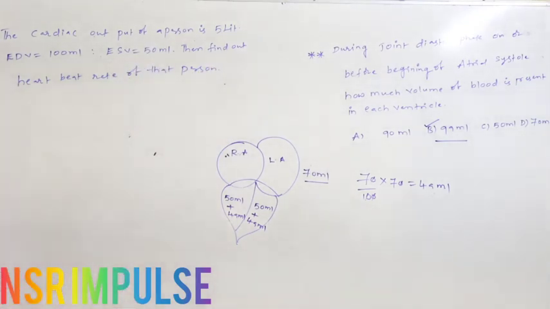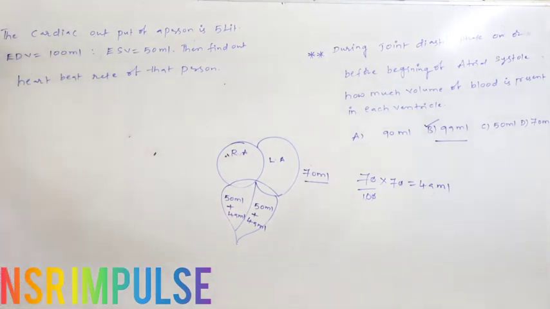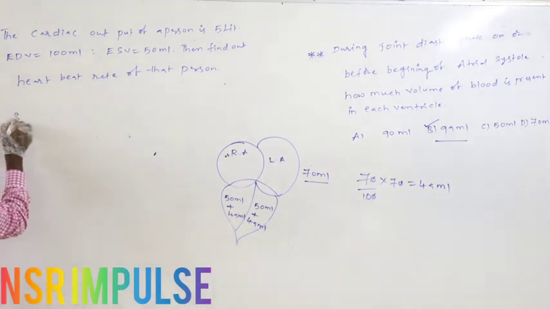This question was given in the 2019 NEET examination. The cardiac output of a person is 5 liters. The end diastolic volume of that person is 100 ml. The end systolic volume of that person is 50 ml. Then find out the heartbeat rate of the person. So definitely in this case, at first we have to calculate the stroke volume, before finding the heartbeat rate.